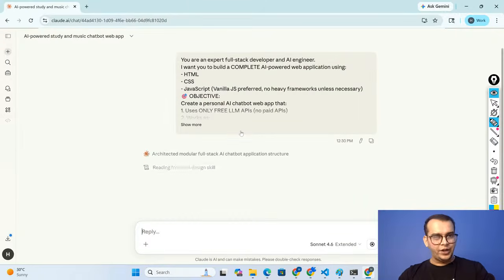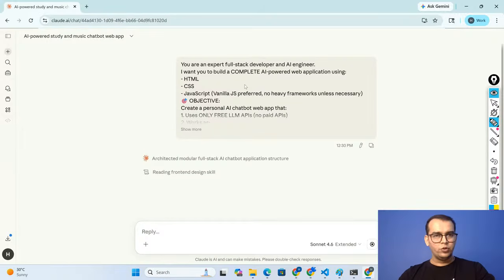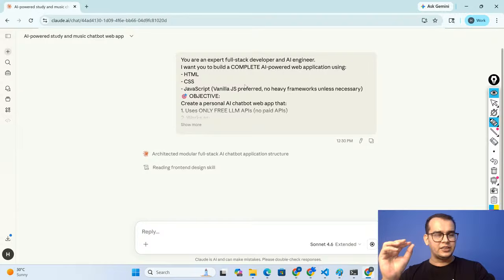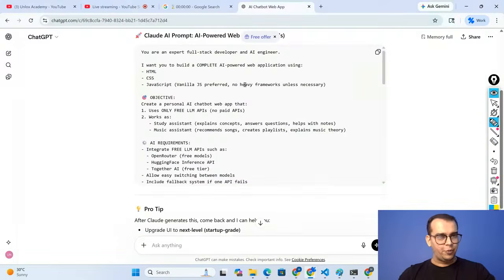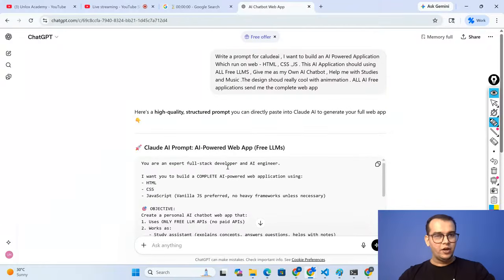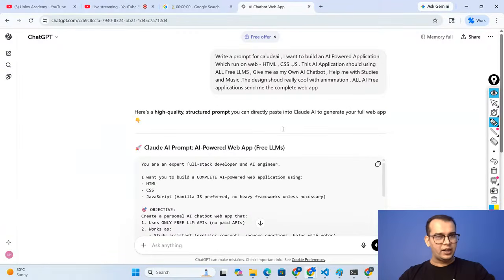So let Claude decide how we are using this. It will redesign and check each and everything. If you want to handle AI tools, prompt engineering is the exact thing you need, because prompt engineering is the most powerful thing. Writing a good prompt decides how good your product is. Now see this, guys, what is the difference when you write a prompt?